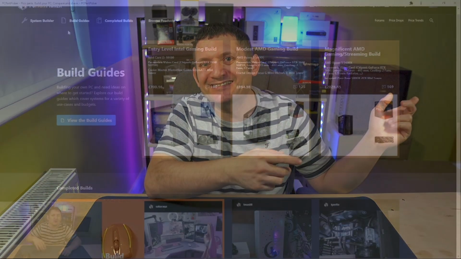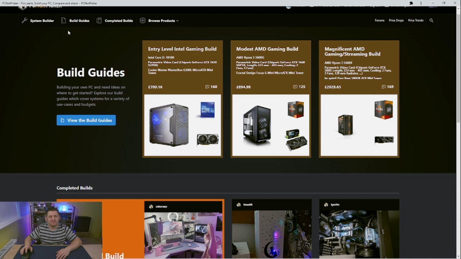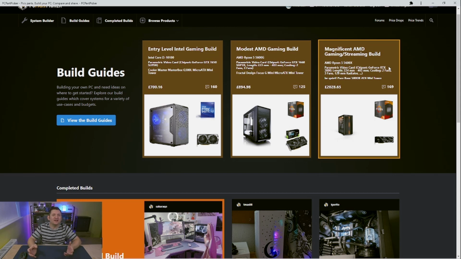Let's get into this. Here we are in PCPartPicker, and as you can see, it's fairly straightforward. My pro tip would be get yourself an account straight away. Therefore, you'll be able to save your build. At the present second in time, you will not be able to if you're not signed into an account. So anything you build in System Builder, which we'll head over to in a second, you won't be able to save within the website.